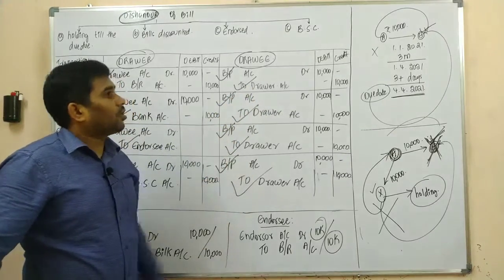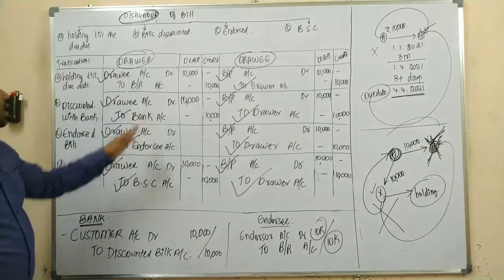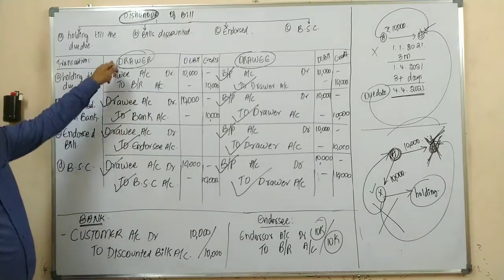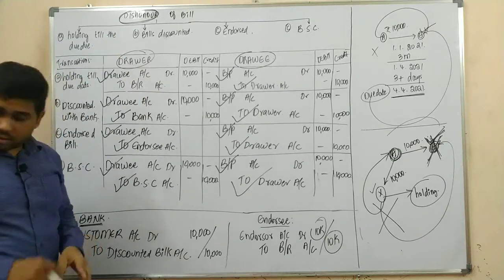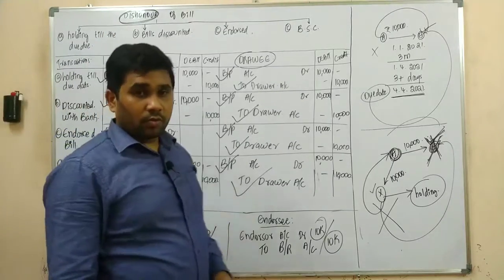So this is the logic behind your journal entries in the books of various parties in case of dishonor of a bill. I hope you all understood. Thank you very much.